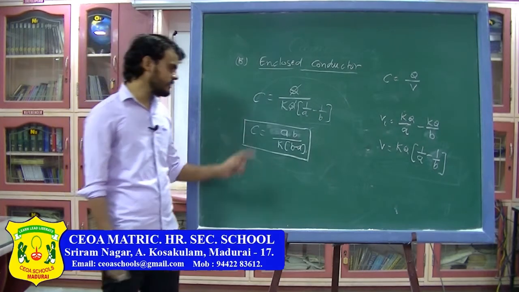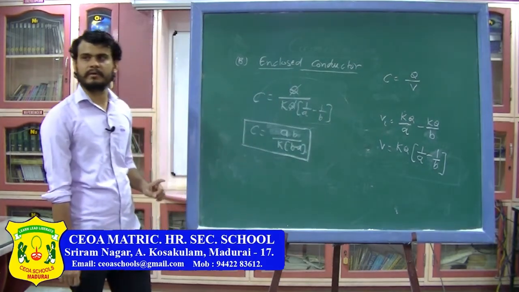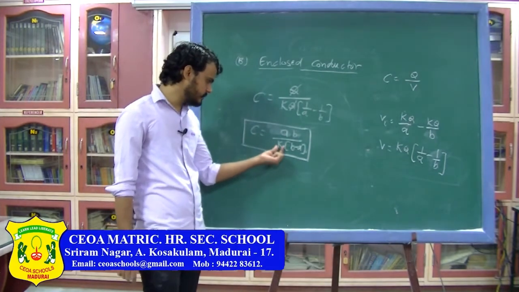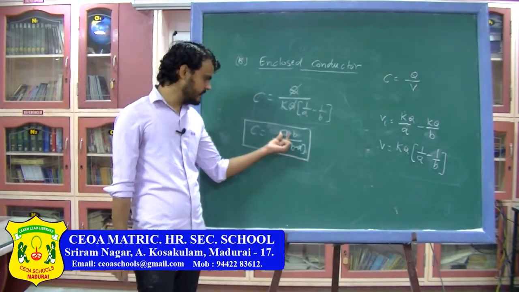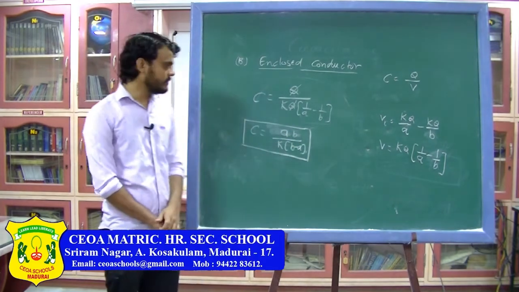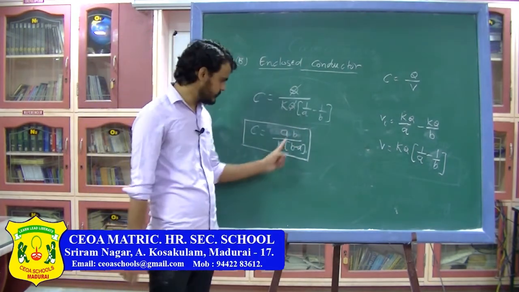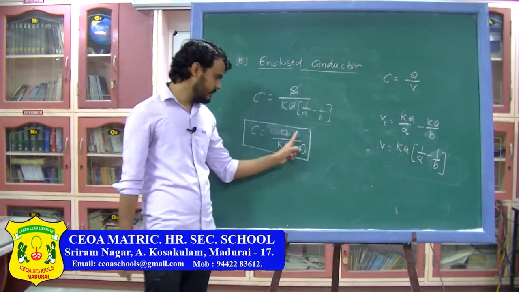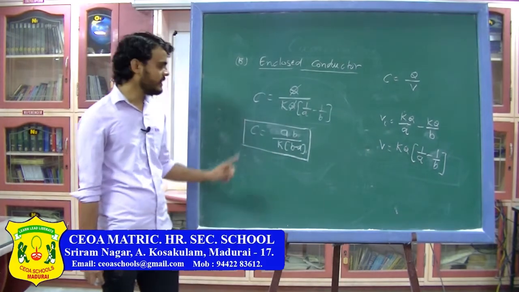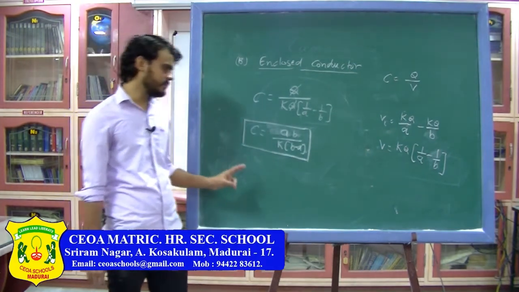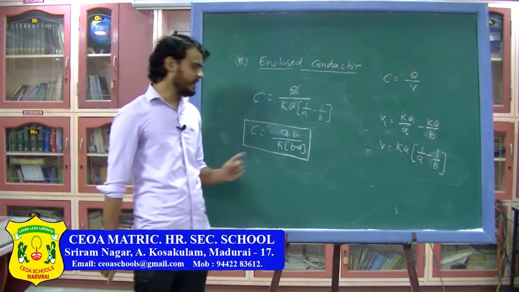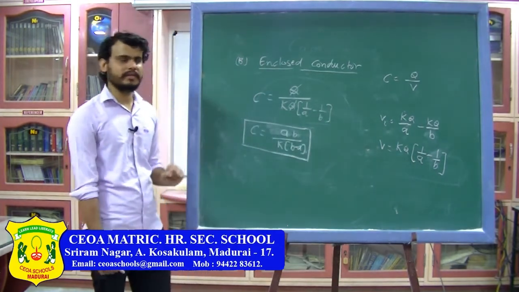Again you can see that the capacitance does not depend on the charge or on the potential. It only depends on the medium, on the size of the conductor, and on the presence of another conductor. Here the term has been multiplied by B divided by B minus A, so the capacitance has increased. So capacitance depends on the medium, the size of the conductor, and the presence of another conductor.